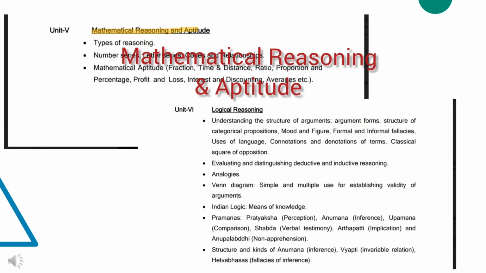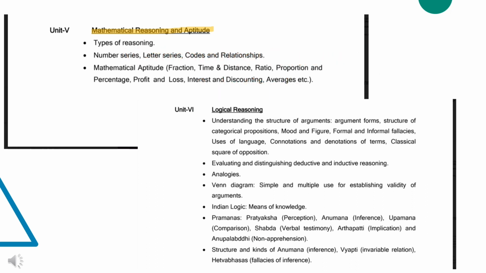In unit 5, you can expect questions to solve mathematical problems, but they will ask only basic questions: types of reasoning, number series, letter series, relationships, percentage, profit and loss, interest and discount, and averages. Unit 6 is the most confusing but interesting unit in the syllabus. Logical reasoning. Understanding the structure of arguments, categorical propositions, classical square of opposition, deductive and inductive reasoning, and Venn diagram. All these come under this title.